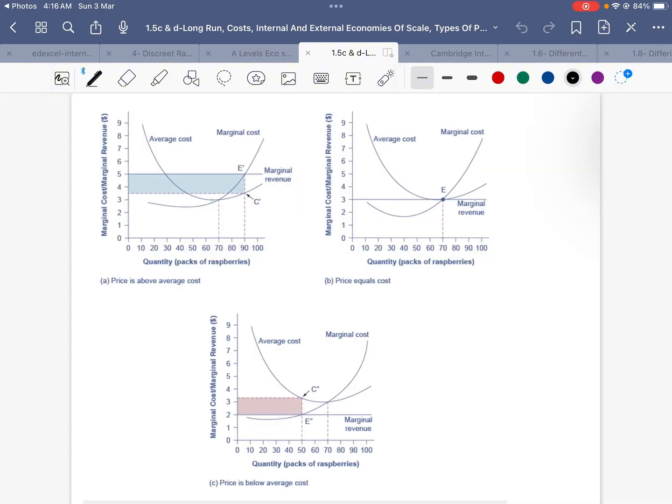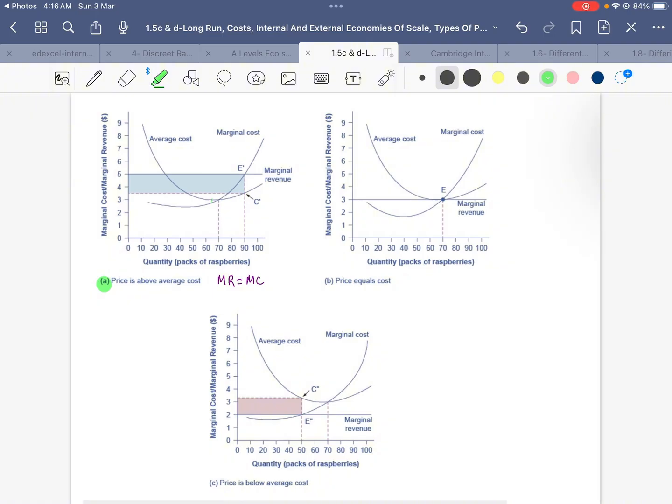Let's assume these are three levels of output and prices for a raspberry farm. In figure A, we can see that the profit maximizing firm in a perfectly competitive market operates where marginal revenue is equal to marginal cost.